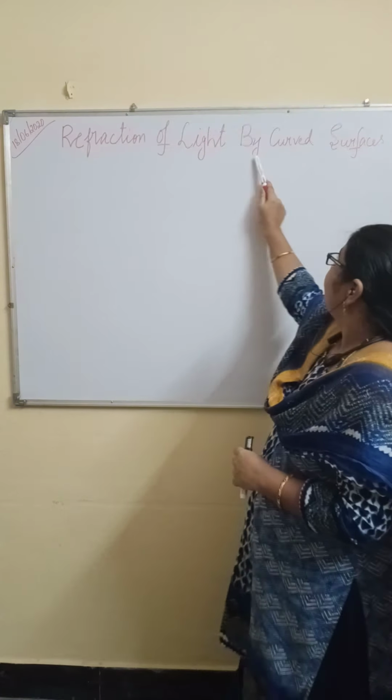Again we are recalling all these. So how many types of mediums do we have? Two types. One is denser medium, second one rarer medium.